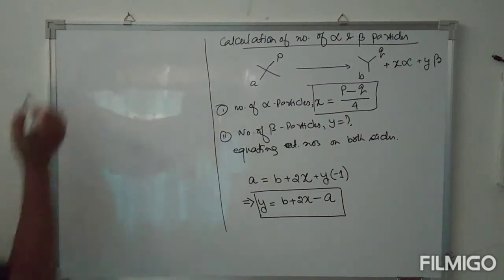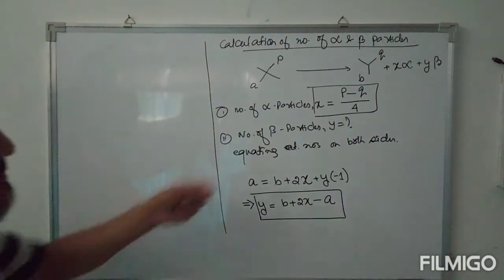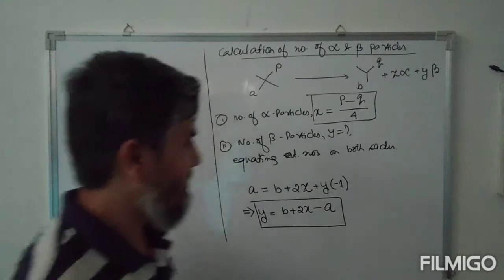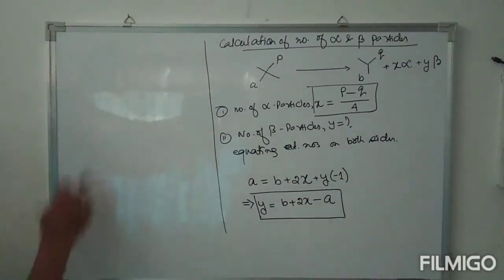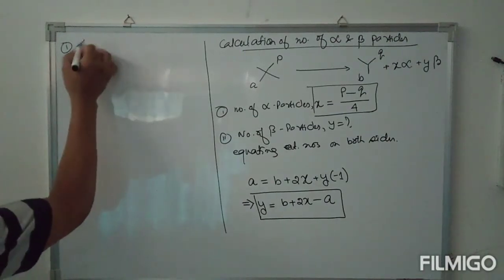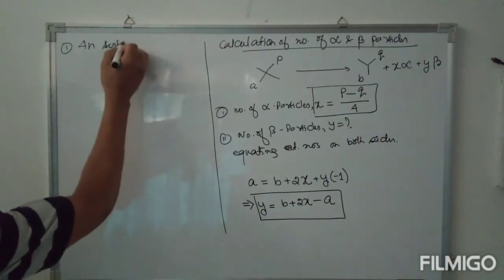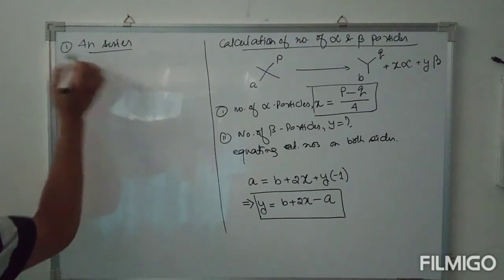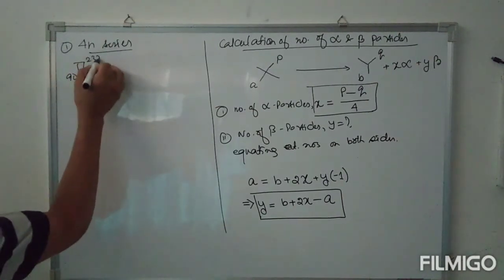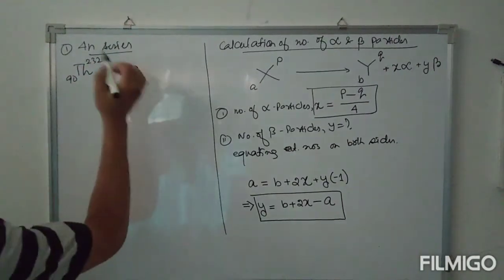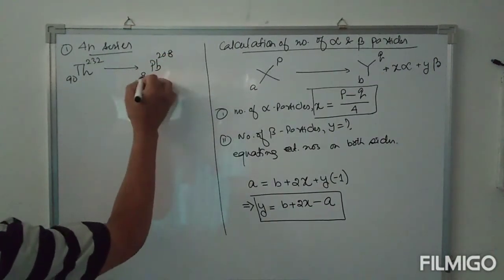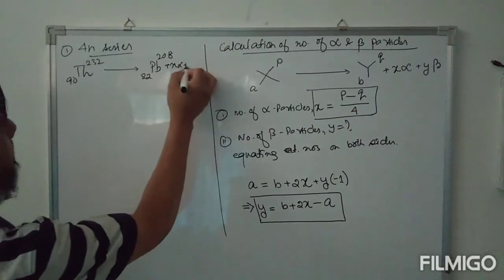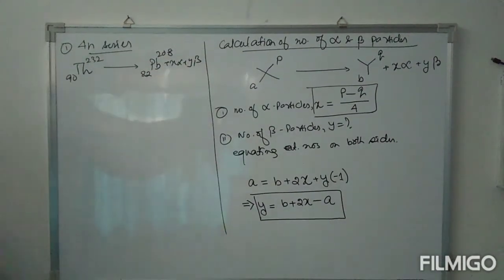Let's take some examples. Just before this we discussed some series. Now let's find the number of alpha particles and beta particles in different radioactive series. Let's see the 4n series, that is the thorium series. We have thorium with atomic number 90 and mass number 232 giving lead 208, 82, plus x alpha plus y beta.